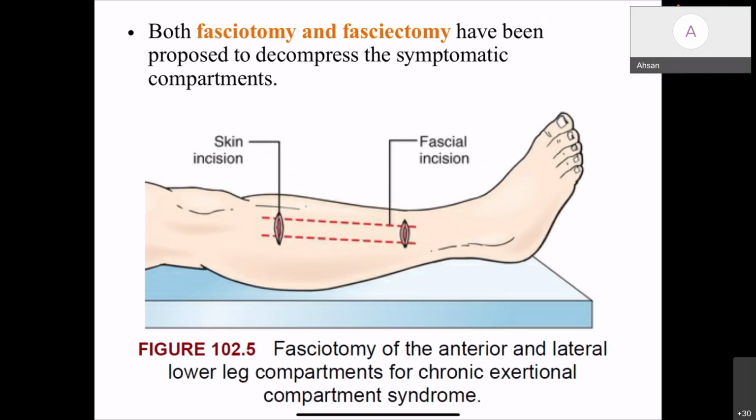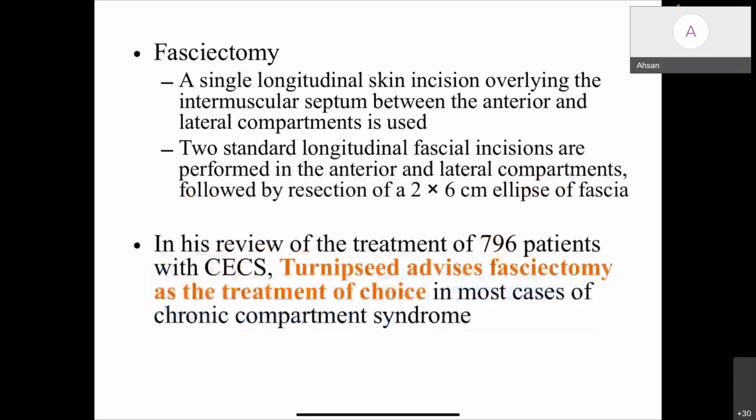We go for two horizontal incisions. The incisions are kept on the intermuscular septum, and we take another subcutaneous incision in the anterior and lateral compartments. Both the anterior and lateral compartments are released by this technique. Another technique is fasciectomy: a single longitudinal skin incision overlying the intermuscular septum between the anterior and lateral compartments. Two standard longitudinal fasciotomy incisions are performed in the anterior and lateral compartments, followed by resection of a 2 by 6 centimeter ellipse of fascia.